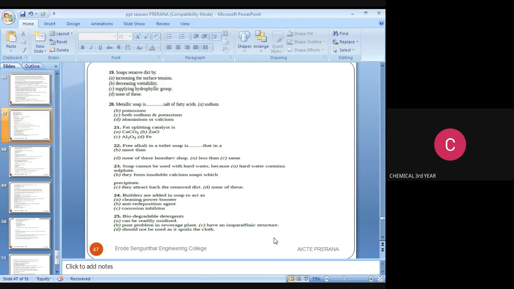Next question: biodegradable detergents can be readily oxidized, pose problems in sewage plants, have an isoparaffinic structure, and should not be used on the cloth. The answer is biodegradable detergents can be readily oxidized.